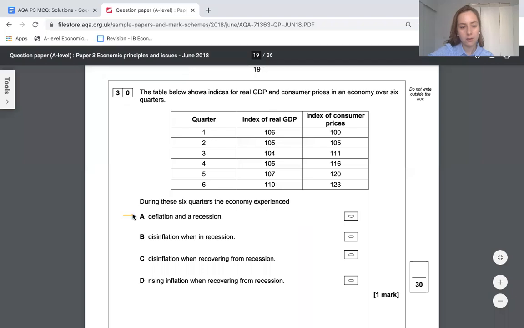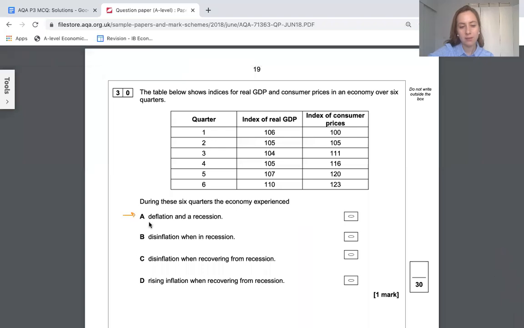Okay, so during 6 quarters, the economy experienced deflation. Did it? So did the consumer price index ever fall? It always increased, so it never experienced deflation. So disinflation, although, yeah, that's not right. Did it experience a recession? Did real GDP ever fall for a recession? It did between quarter 1 and 3.